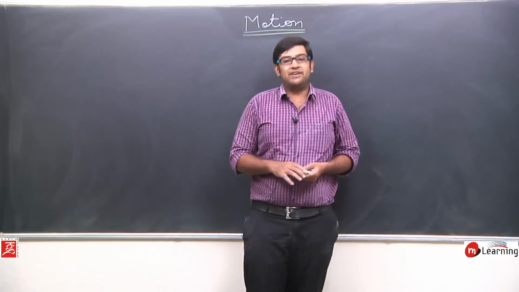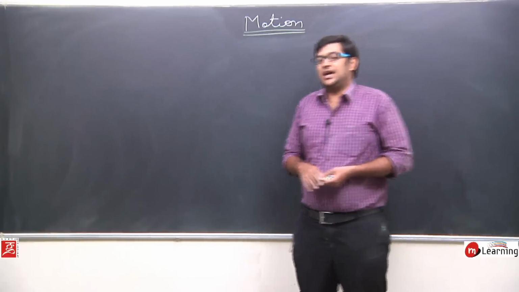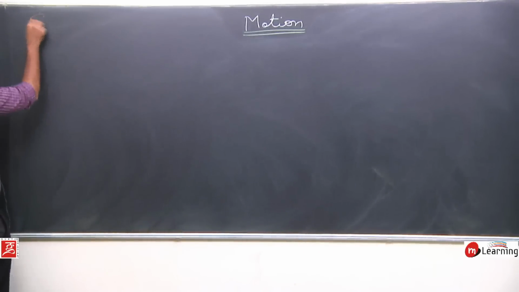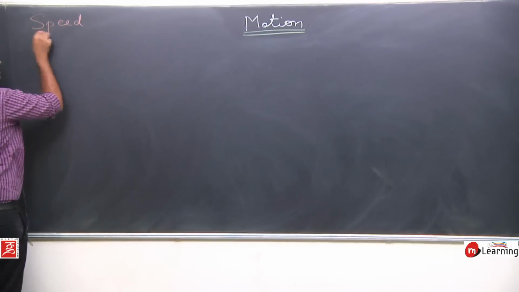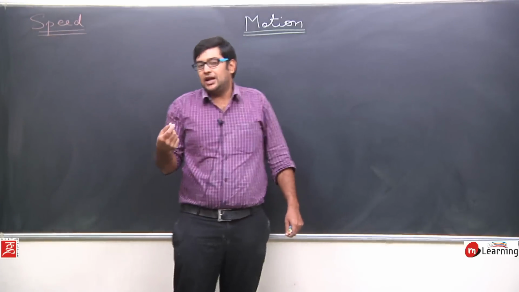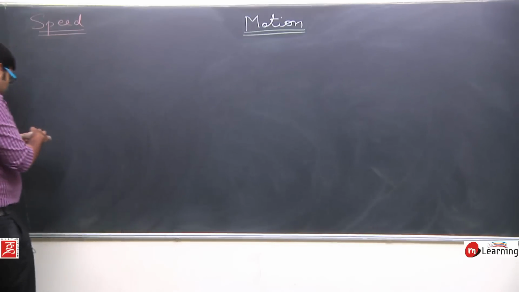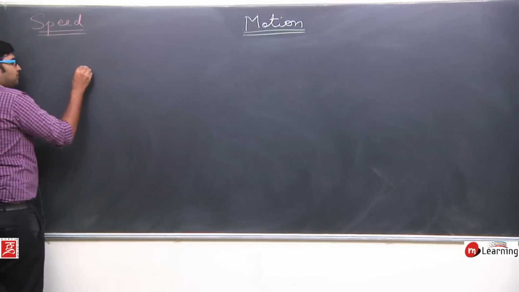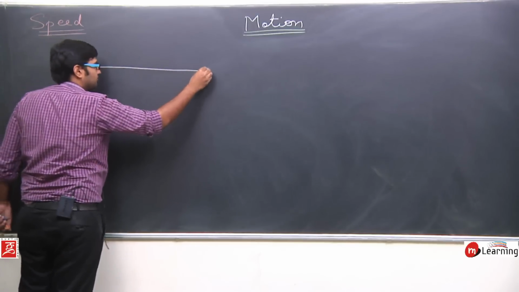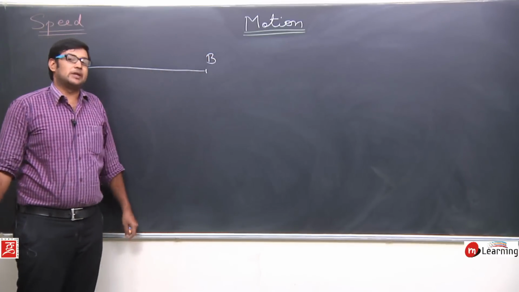So we defined the concept of uniform and non-uniform motion. Now let us understand a very important quantity, that is speed. Let's define this term. Let us take an example, and through this example we will understand what is meant by speed. Let us say I have to travel from point A to point B.